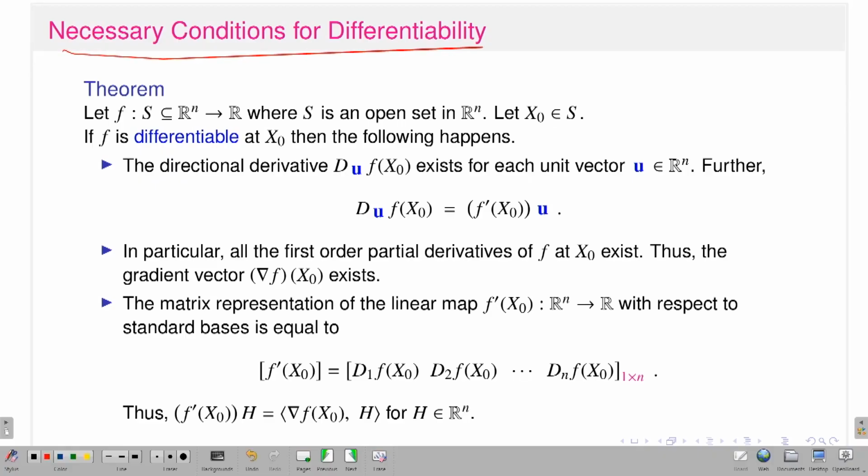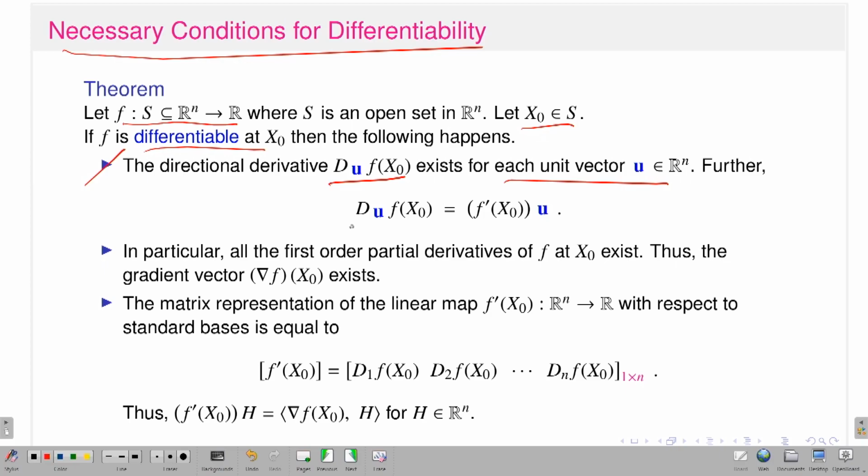Okay. So, for example, this is a necessary condition, that means if my function is differentiable, that means the total derivative exists, then what are the consequences? That is the theorem I have written. Let f be a function from some open set A subset of R^n into R, let x naught be in A, and f is differentiable at x naught. Then the following happens. First, the directional derivative D_u f at x naught exists for each unit vector u, that means the directional derivative exists at the point x naught in any direction.